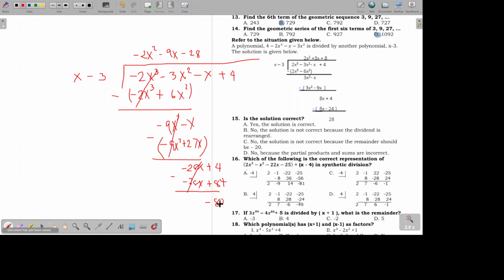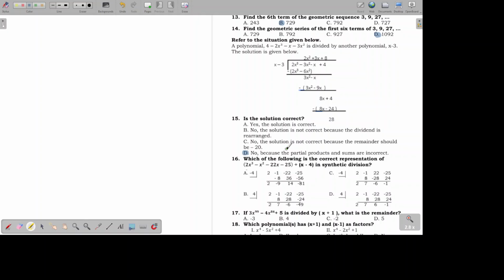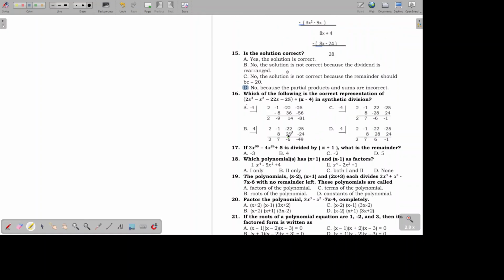Letter C is automatically ruled out, as the remainder is negative 80. But letter D, although not directly stating the problem, cannot be ruled out. There's really something wrong with the partial products and sums. So letter D is correct, or is the closest right answer.